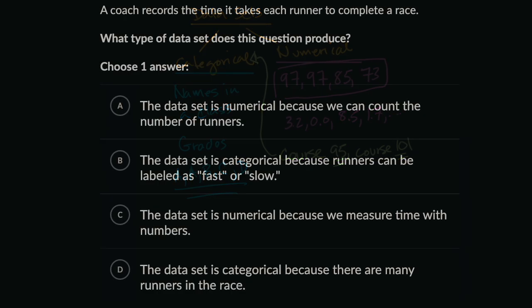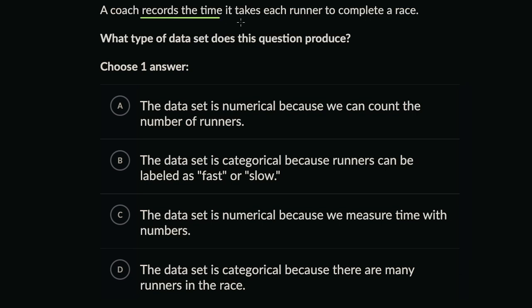So let's do an example. Here, we are told that a coach records the time it takes each runner to complete a race. What type of data set does this question produce? Pause the video and try to think about that. Well, before I even look at the choices, the fact that we're recording the time it takes, these are measurements. So this is going to be numerical.